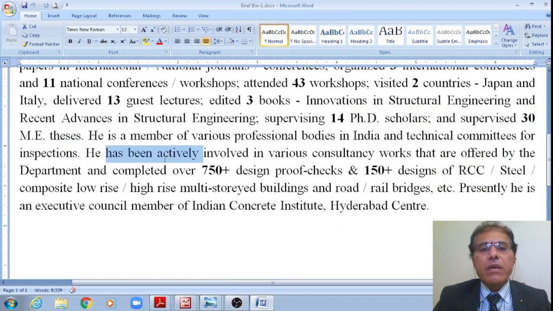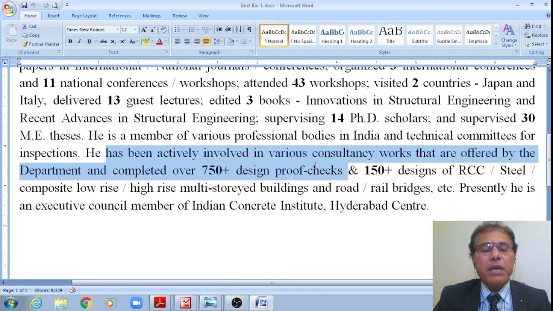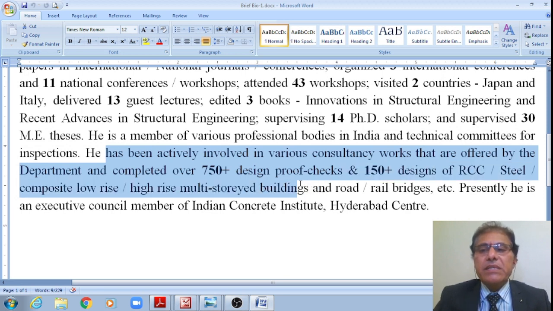I am actively involved in various consultancy works that are offered by the department and completed over 750 design proof checks and 150 plus designs of reinforced concrete designs, steel, composite, low-rise, high-rise, multi-story buildings and road and rail bridges.